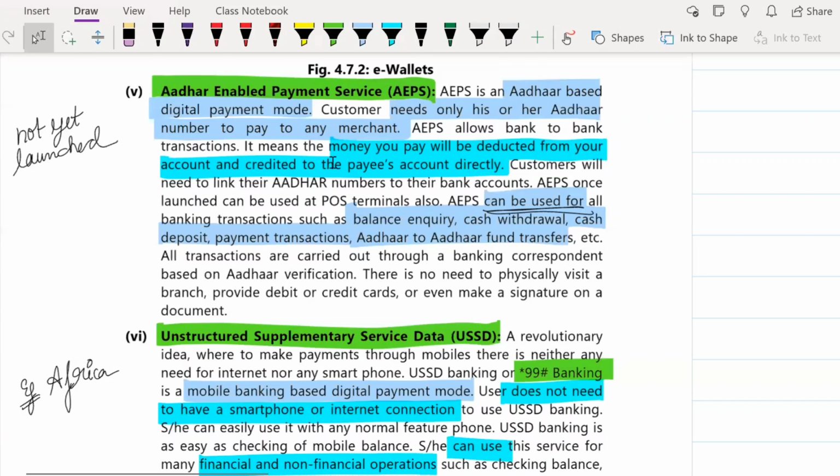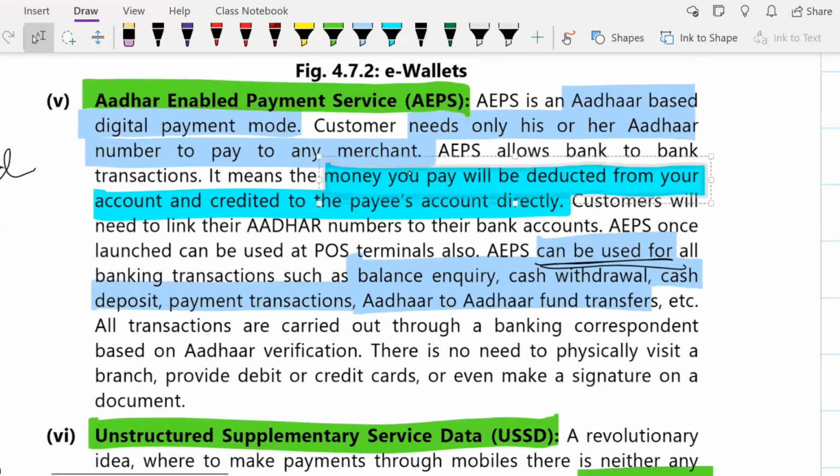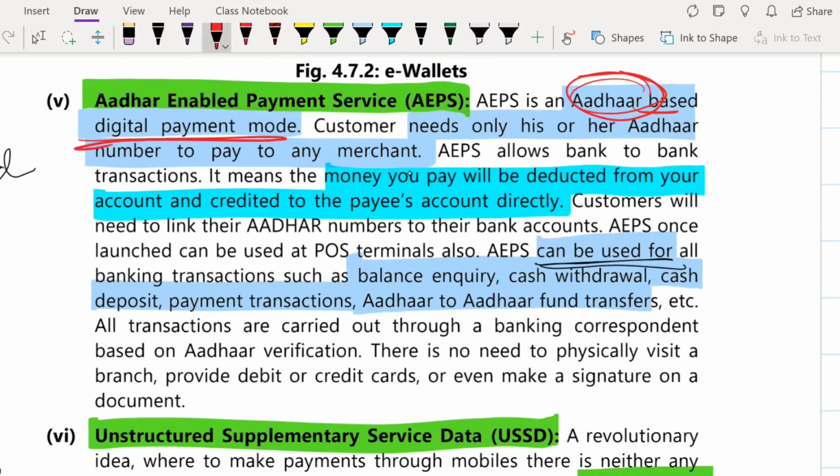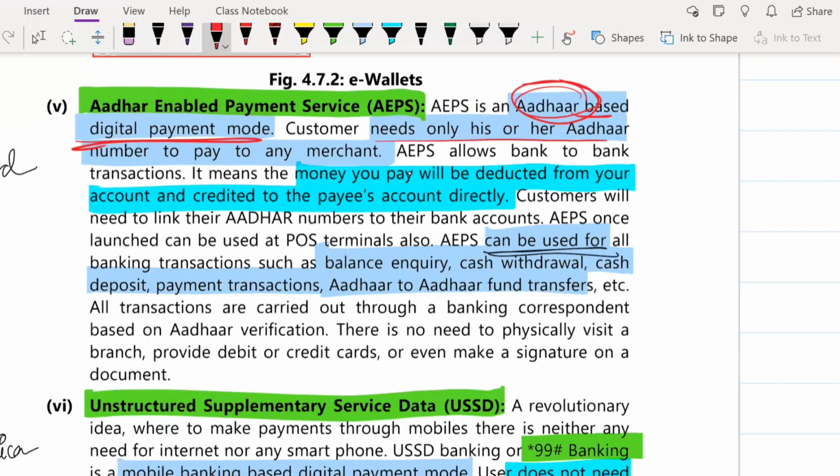Sorry. So here what they basically do is that everybody has Aadhaar cards right now, right? So here they do an Aadhaar based digital payment mode. That means one person who has the Aadhaar card and the other person who has the Aadhaar card, if both have their Aadhaar card numbers, using that itself, the money can be transferred from one person to another. So his only need will be to have an Aadhaar number to pay for any purchase. The money you pay will be deducted from your account and credited to the payee's account directly. So your Aadhaar will be linked to your bank account, and as and when you make payments, it will be deducted from your bank account.